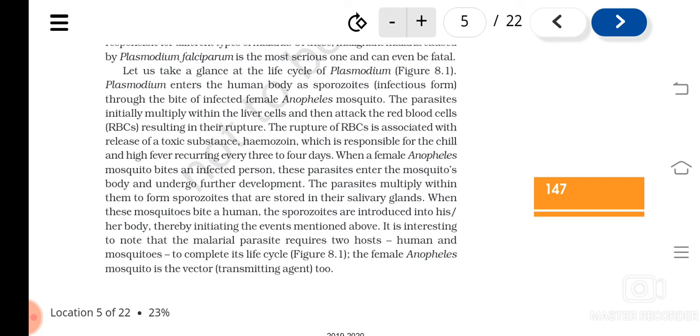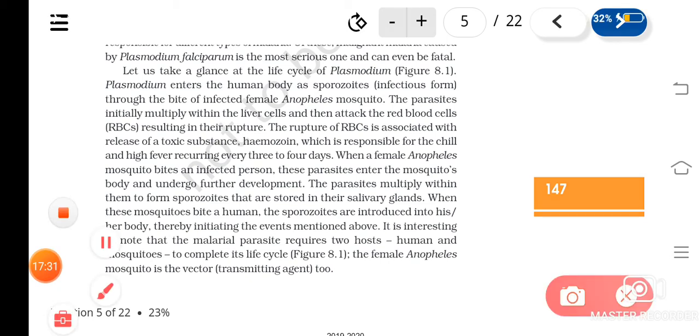This is due to a toxic substance released by the parasite. The release of this toxic substance by the Plasmodium causes the chills and high fever that occur recurrently. Understood? This happens when the RBCs are burst.